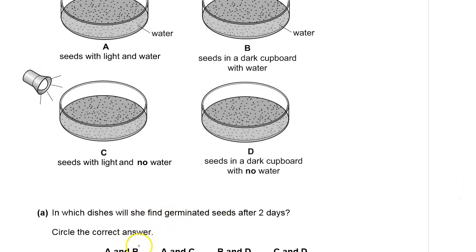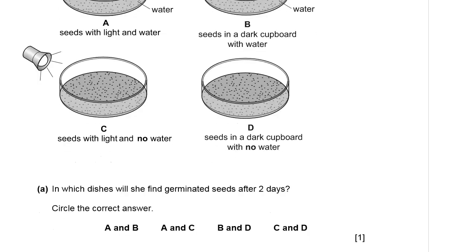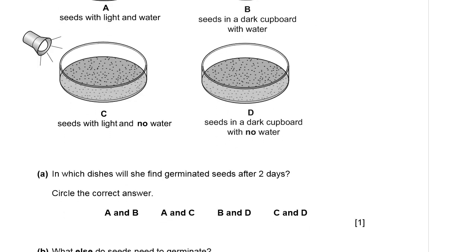Of course, it will require light when it has grown, for the purpose of photosynthesis. So we only have water in dish A and dish B, and therefore germination will occur in dish A and dish B. So we circle dish A and dish B.